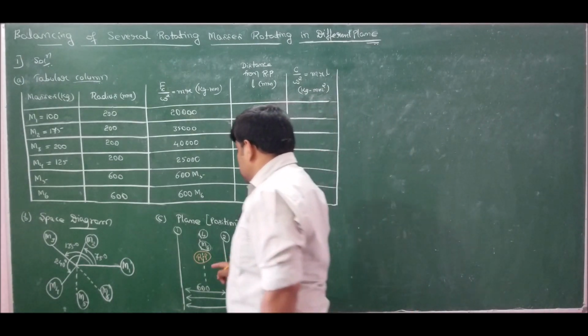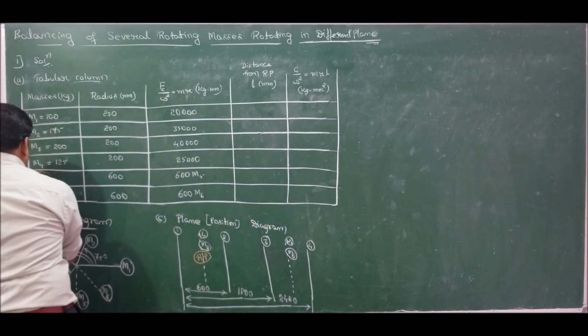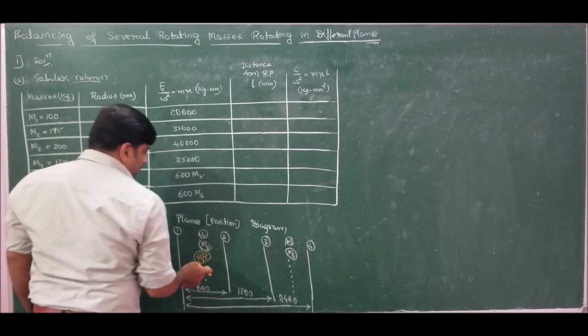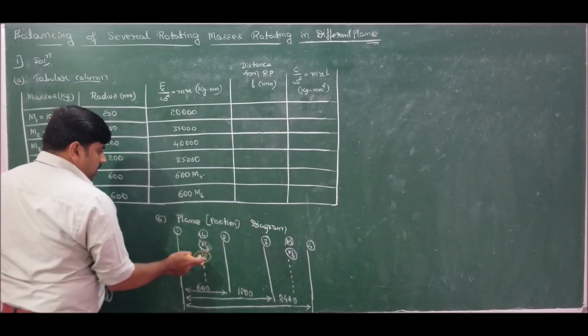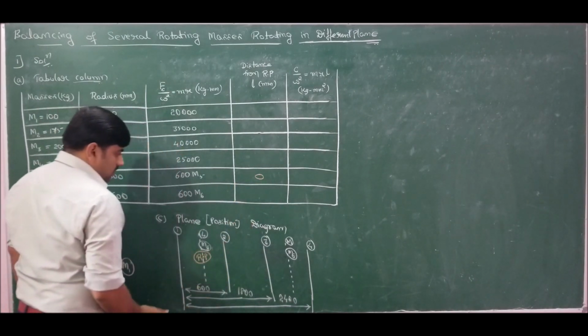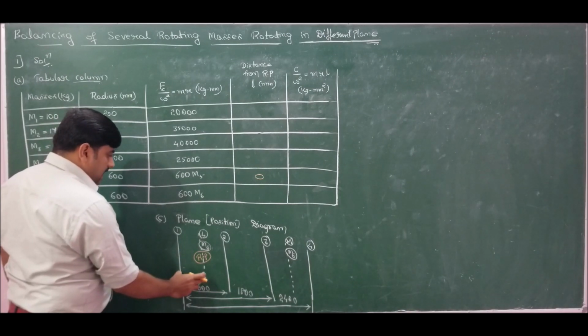So now I have taken plane L as the reference plane. So mass M5 will come into the picture in the reference plane. The distance of the reference plane from plane L is 0. Correct? Now from the reference plane, the distance of plane 1 will be 300.